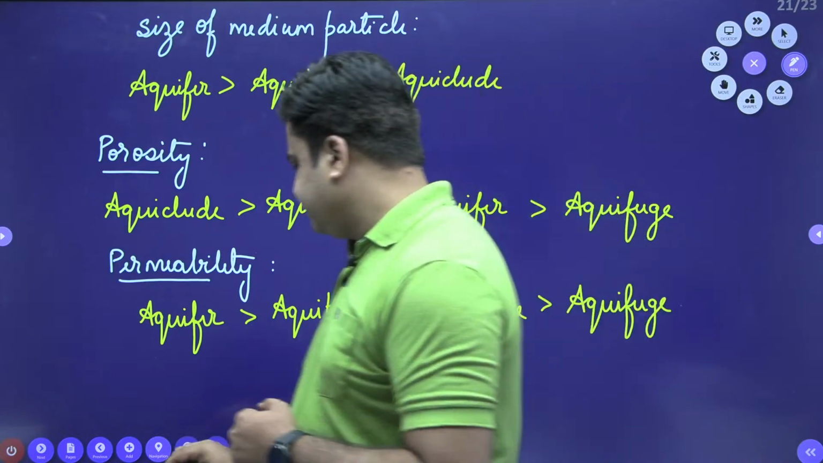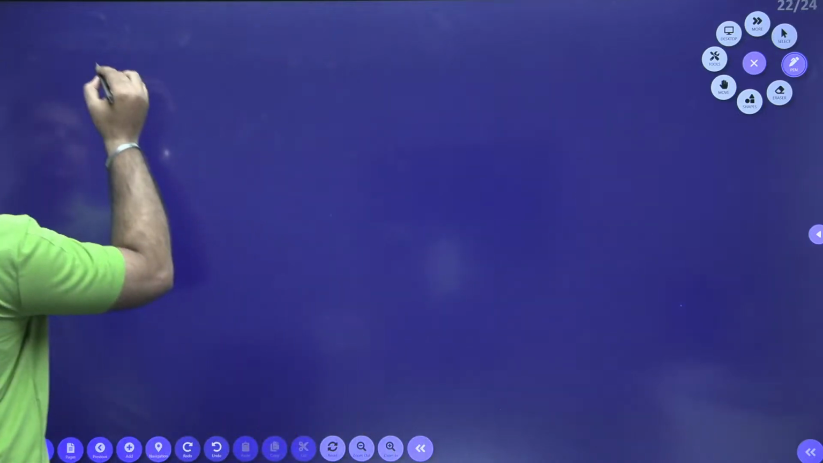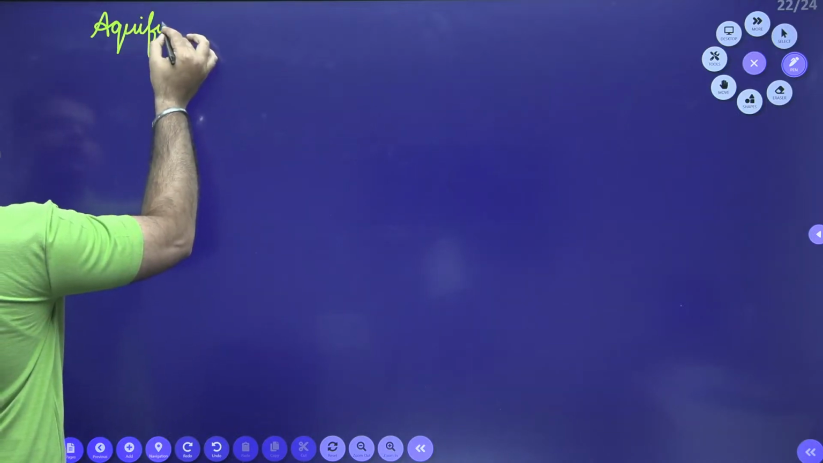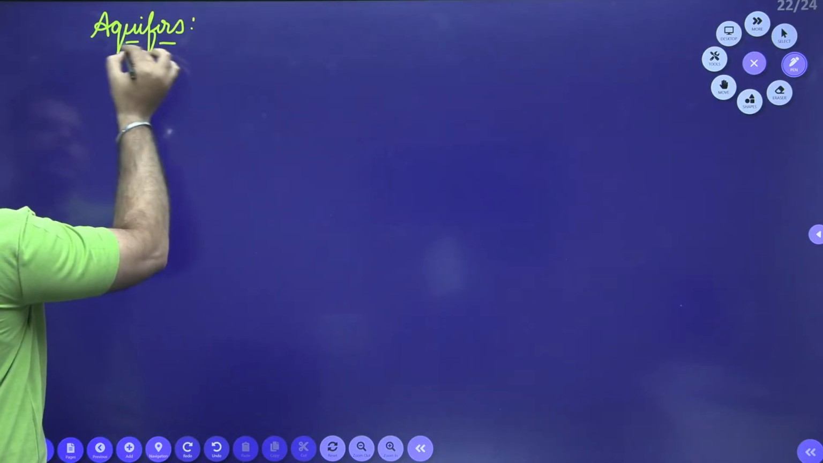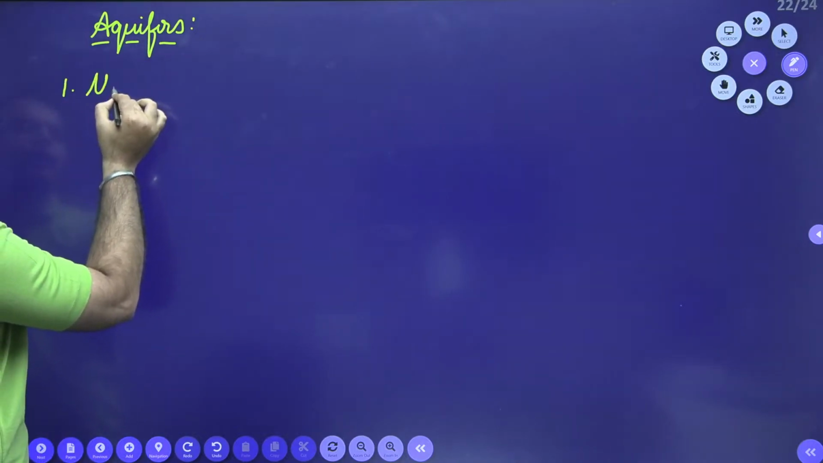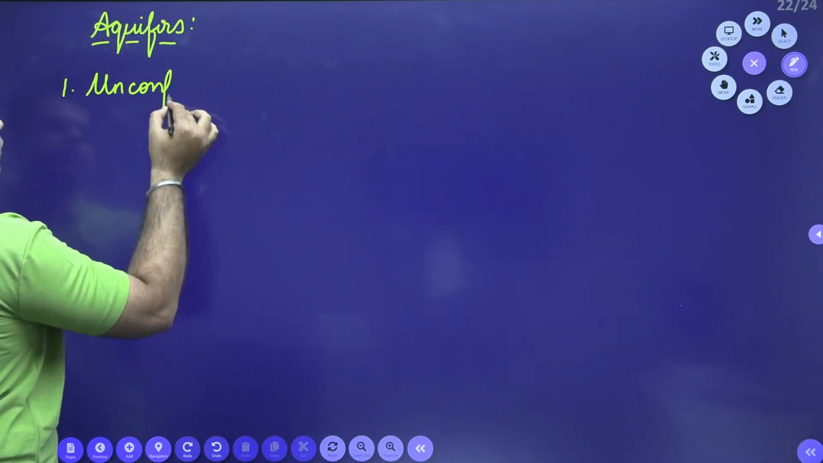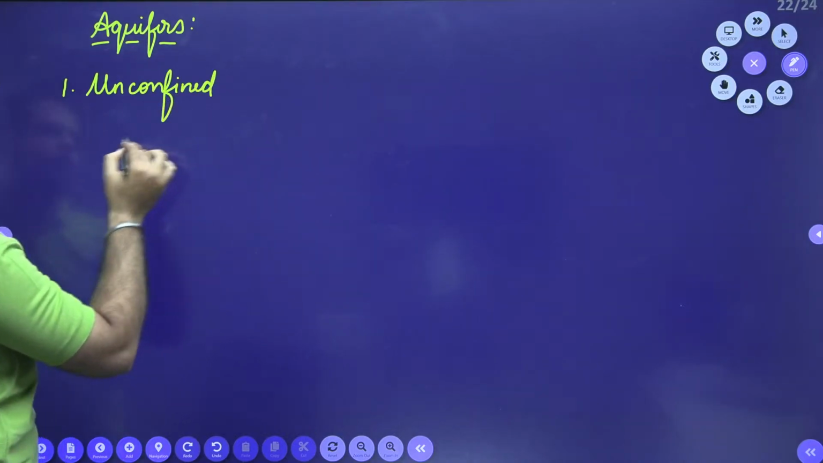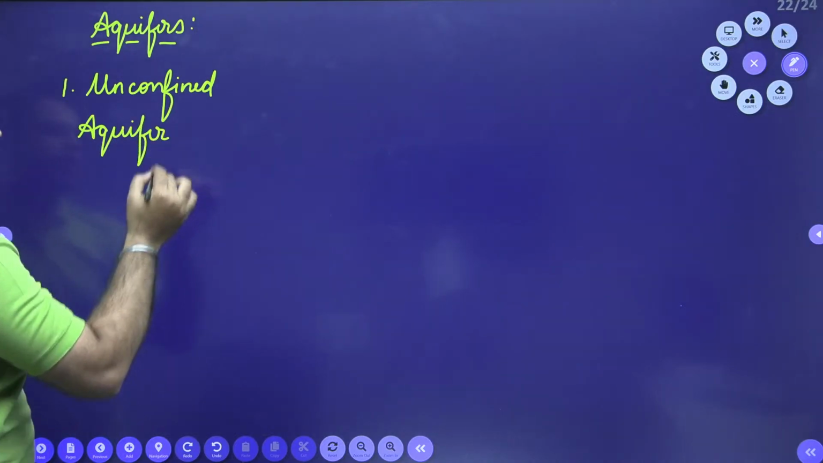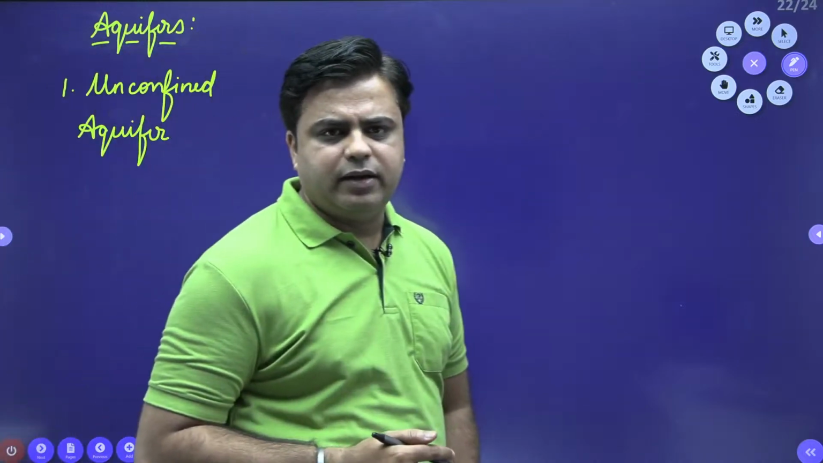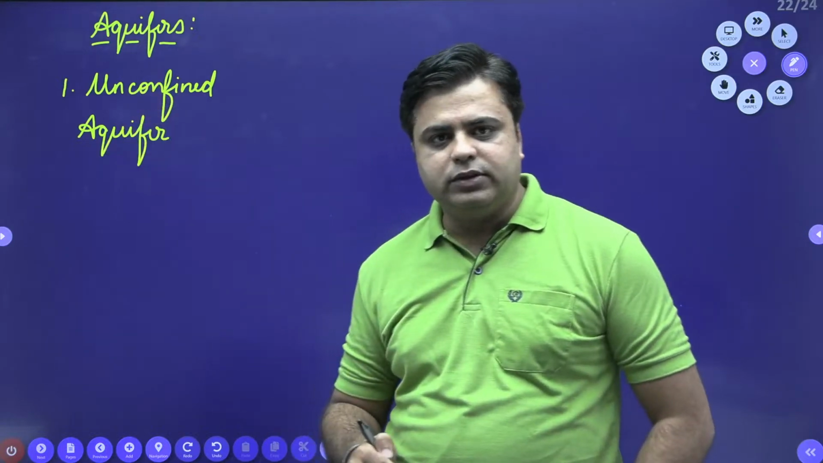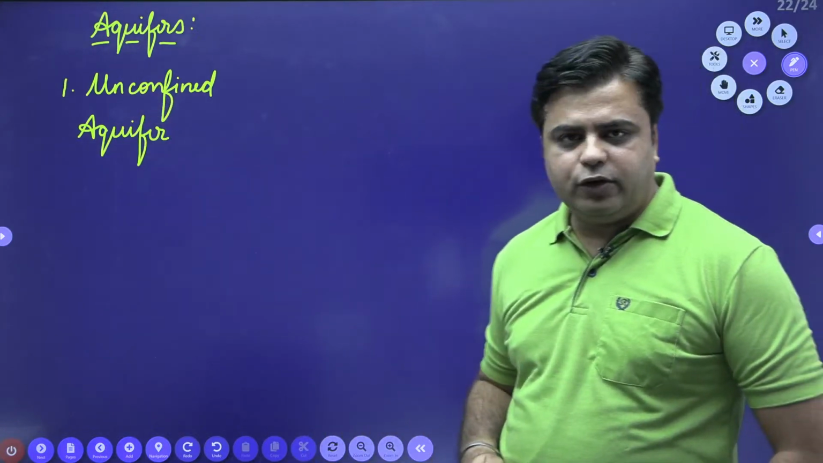three categories. These aquifers are further classified into three categories. First one is known as the unconfined aquifer. Now all these classifications are basically done, and many things can be understood just by looking at the names. The first one is the unconfined aquifer.